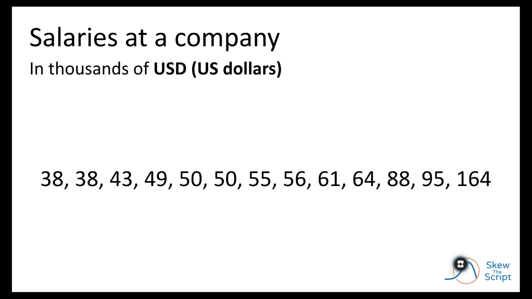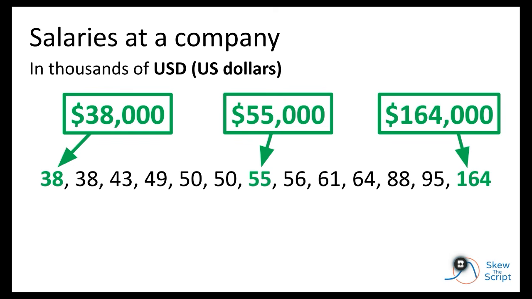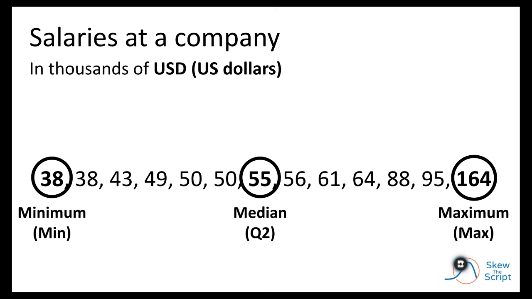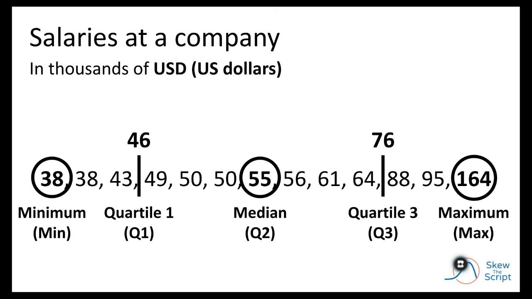Now, let's look at these principles when applied to the main data set for this lesson, salaries of the company. So it's a small company with 13 employees. Each of their salaries in thousands is listed here. Just note, 38 means 38,000, and 164 is 164,000. It's probably the boss. These values also happen to represent the minimum, median, and maximum. So you've got the minimum of 38, the median of 55, and the maximum of 164.